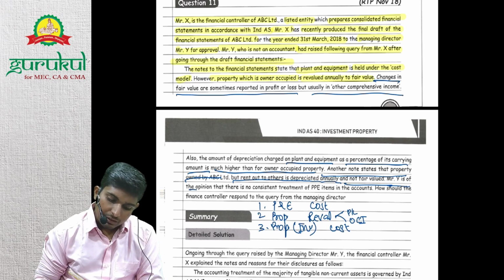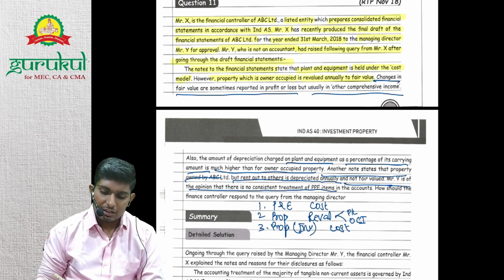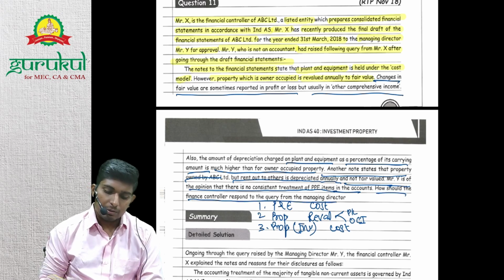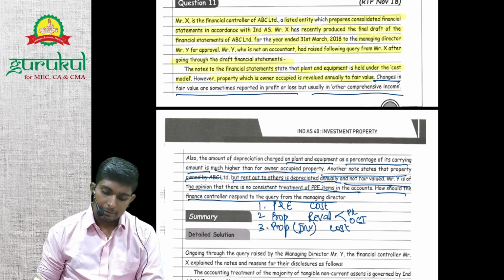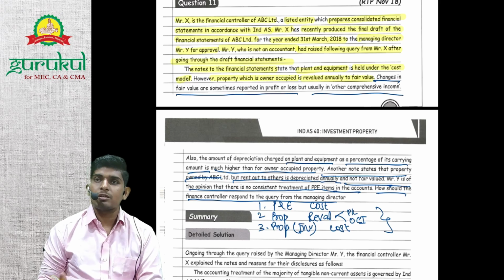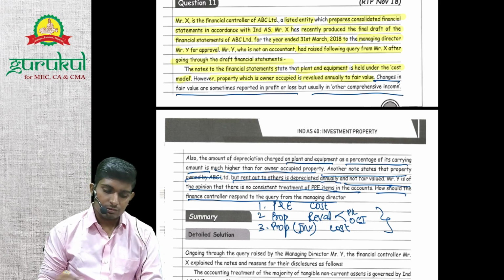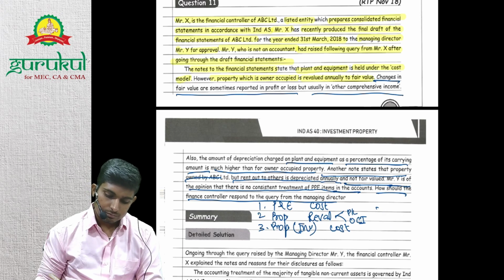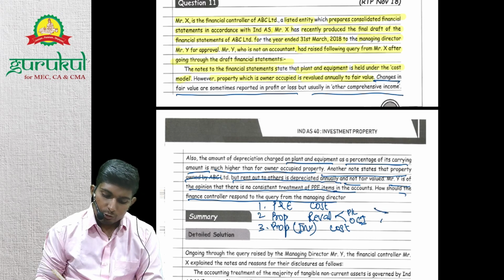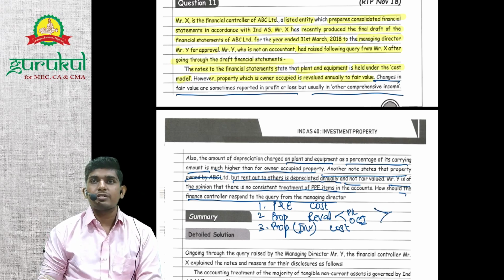Mr. Y is of opinion that there is no consistent treatment of PPE items in the accounts. How should the financial controller respond to the query from the managing director? So what they are saying is that either everyone follows the cost model or everyone follows the revaluation model. It's not consistent, they are saying. So is it right? So plant and equipment and property are both different classes of assets. So both can follow different methods.